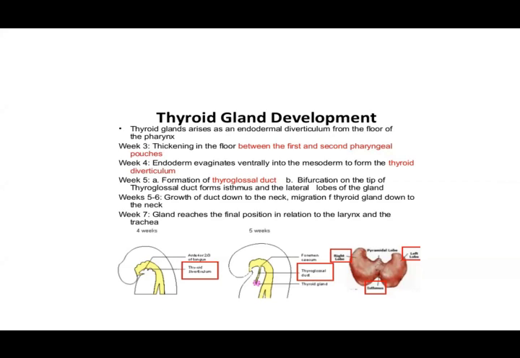It reaches downwards to the level of your trachea, where the larynx continues as the trachea. There it divides into its two parts. The central portion is the isthmus, as you see in this diagram, and the two lateral lobes which are going to develop. And this is the central portion where you have the pyramidal lobe. It may have the attachment of the thyroglossal duct, and you may have another lobe, an extension upwards, that is called your pyramidal lobe. This is attached to the thyroglossal duct, and you can have a small slip of fibrous or muscular tissue, which is called your levator glandulae thyroideae, or the levator muscle of the thyroid, attached to this pyramidal lobe.